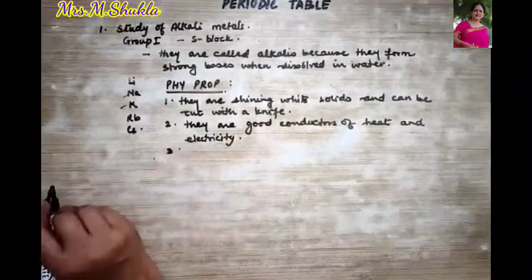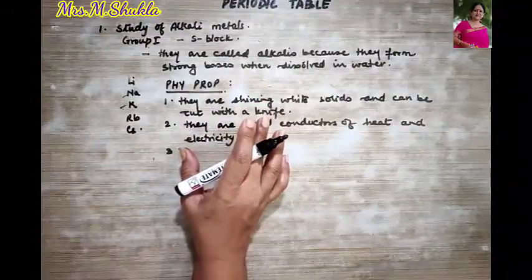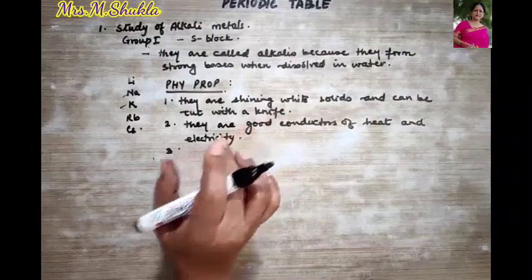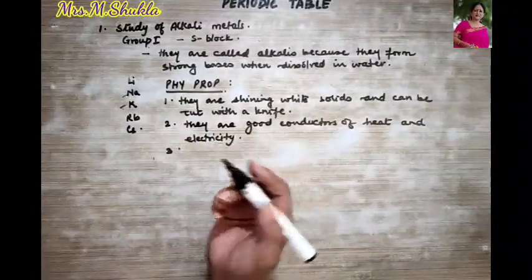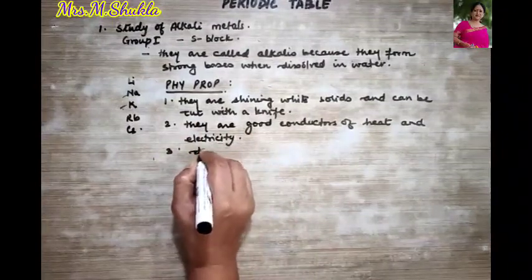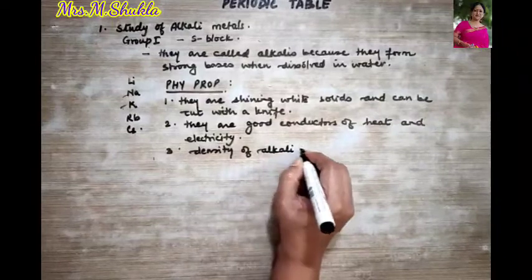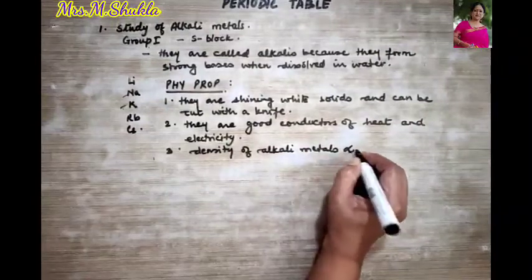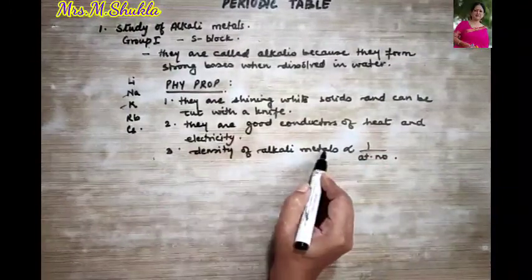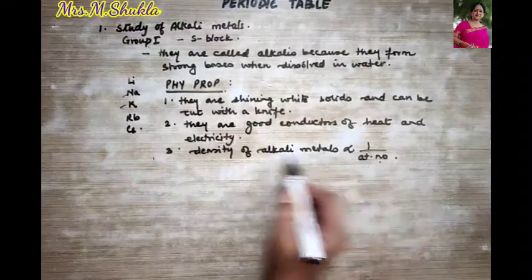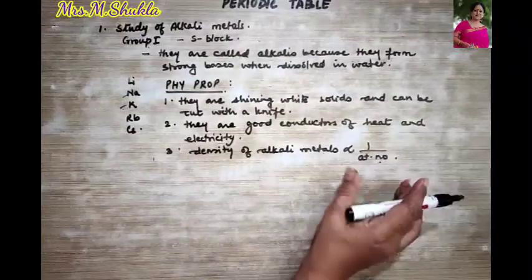Then what else do we know? These alkali metals have less density. The density of the alkali metals decreases with the increase in atomic number. So we can say that density of alkali metals is inversely proportional to what? Their atomic number. That is, the density of alkali metal decreases with the increase in atomic number, or the density of the alkali metal increases with the decrease in atomic number.